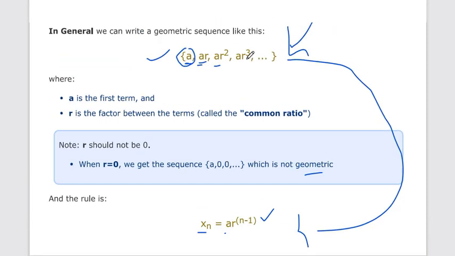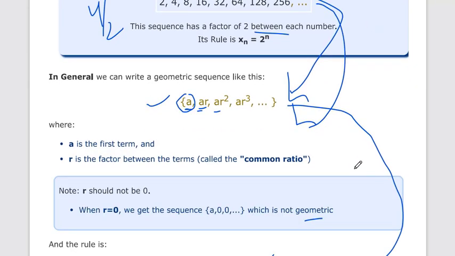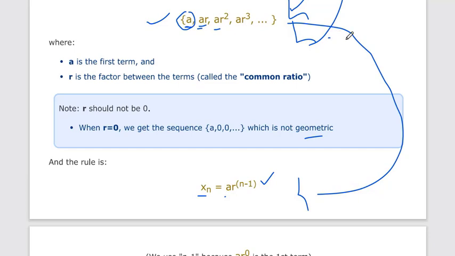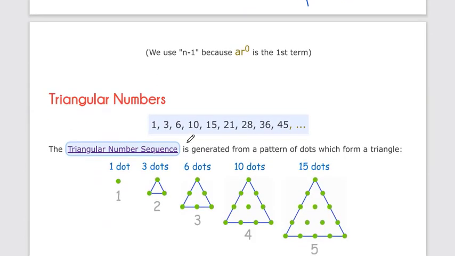Okay, so we can convert any sequence into a geometric sequence if it is applicable, and after that we can convert the geometric sequence into this rule also. Okay, now our next sequence, triangle number.